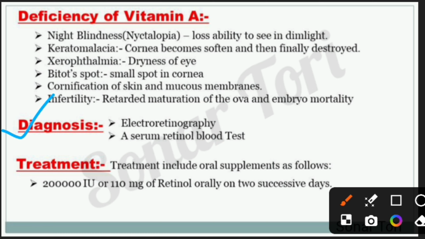Diagnosis. How can you diagnose the deficiency of vitamin A? Mainly the electroretinography method is used, and a serum retinol blood test is done in the lab. Then the last point is treatment. Oral supplements are usually taken for the treatment. 2 lakh IU of oral supplement is usually taken on two successive days.